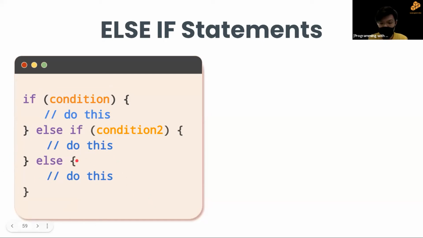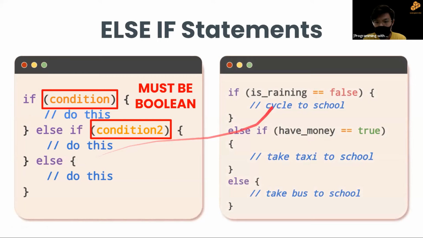Okay? So, for example, if it's not raining, we cycle to school. Else if we have money, take taxi to school. And else we take a bus to school. Okay? So if this is not met, it'll go down. If this is not met, it'll go down. So it just keeps going down until it reaches the else, because as I said, else is the last resort. So else is if everything else above it doesn't meet, it'll jump to else.